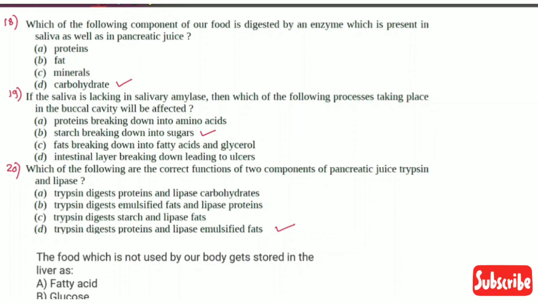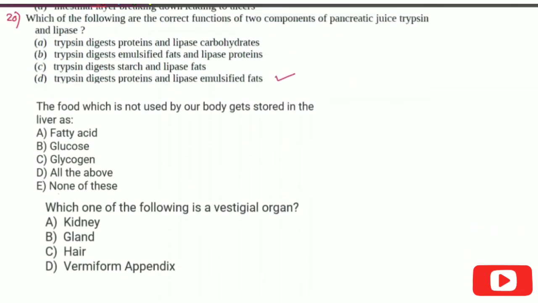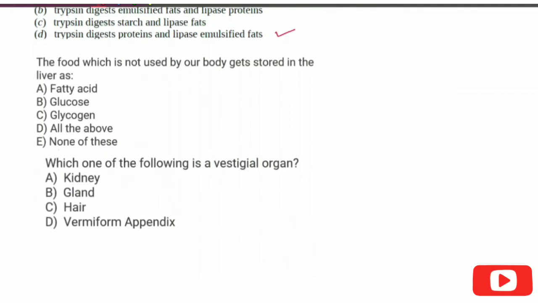Here are the next set of questions. Question number 21. The food which is not used by our body gets stored in the liver as fatty acid, glucose, glycogen, all of the above or none of this. Food which is not being utilized by our body is stored in the liver as glycogen. So option C.